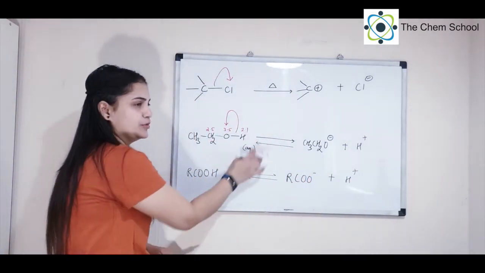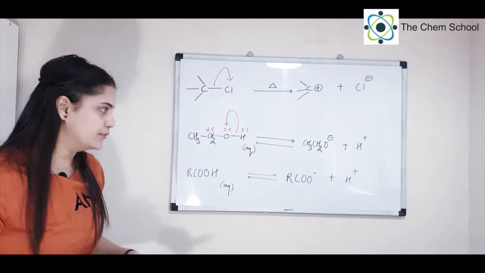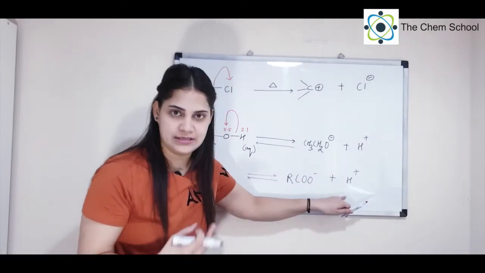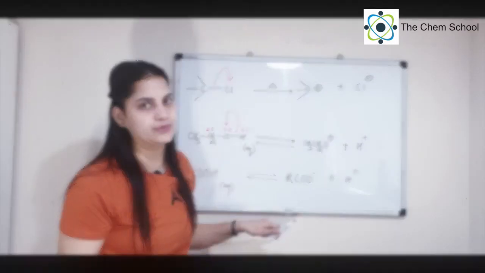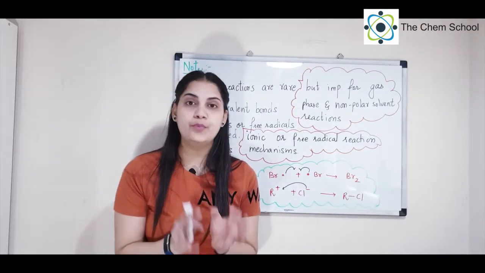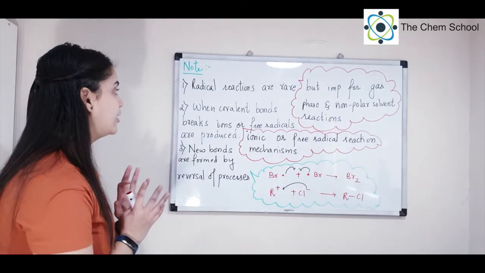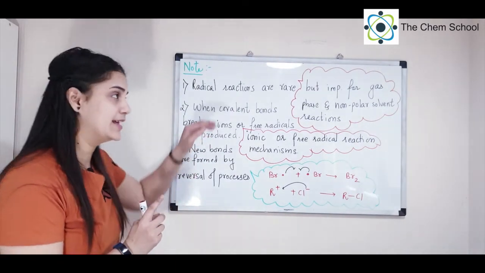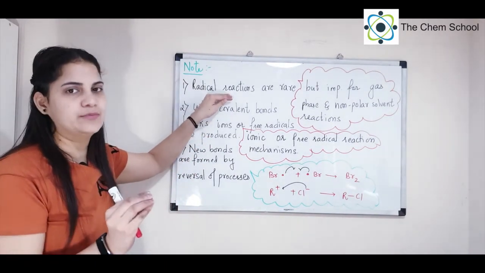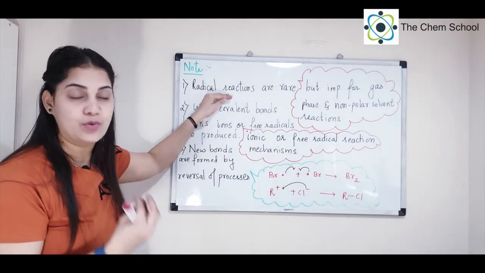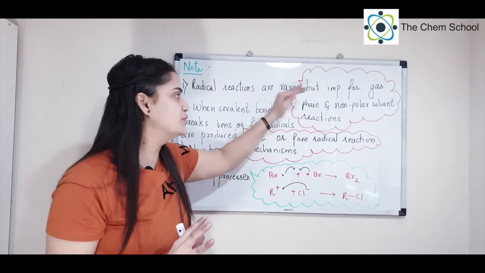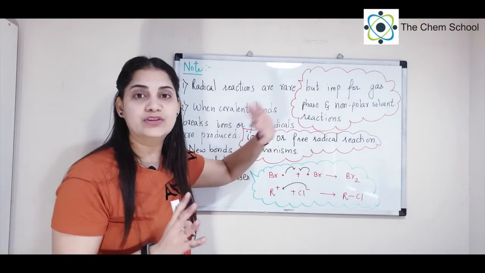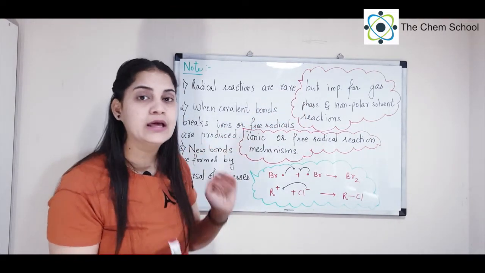And this is going to be reversible, because in organic chemistry, whenever you have acids, they are going to be weak acids, and for weak acids you will have reversible arrows. So let's talk about some important pointers from homolytic and heterolytic bond fission. The first one is radical reactions. In organic chemistry, you will see very few radical reactions. Why? Because they are rare. And where are they observed? Usually in gas phase reactions, or when the solvent is non-polar for organic reactions.